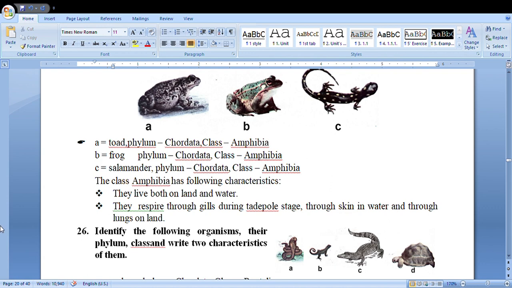The class Amphibia has the following characteristics. They live both on land and in water. They respire through gills in tadpole stages, skin in water and through lungs on land.